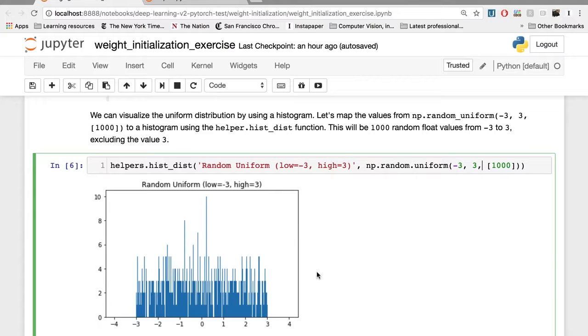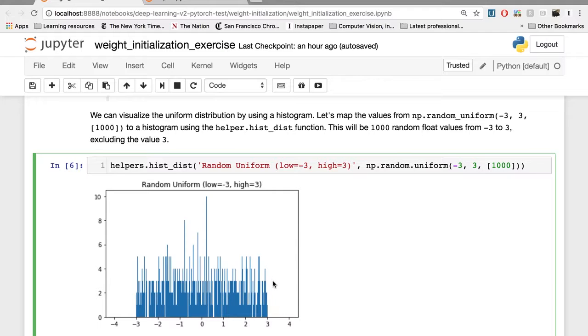A histogram is made of many rectangles whose height is proportional to the frequency of a certain value. In this case, our histogram is actually creating 500 buckets for each of our 1,000 generated values. And for a uniform distribution, we should see that most buckets then contain 2 generated values, which we can see by this line 2 about here. A few buckets have 0, 1, or up to 10 values in them, but this is just a little bit of randomness. In general, we should see that these values are fairly uniformly distributed along this range.